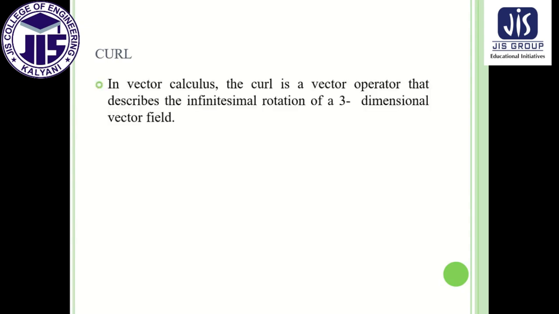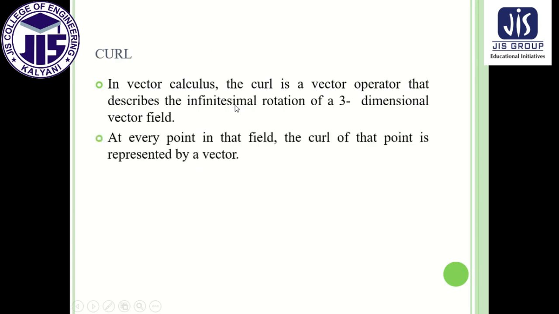Now our next discussion is on curl. What is curl? Again, this is a mathematical operation, but there is a difference between divergence and curl. Curl is a vector operator that describes the infinitesimal rotation. Rotation is the keyword here, so we can't neglect it. This gives us the infinitesimal rotation of a three-dimensional vector field, and at every point in that field the curl of that point represents a vector.